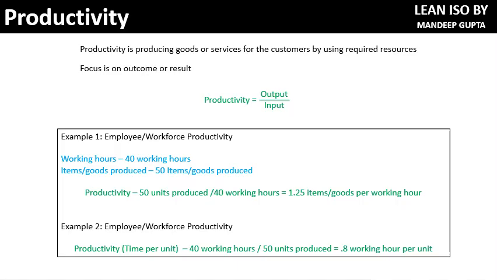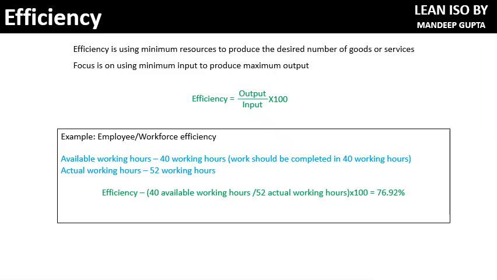Now let's look at another aspect, which is efficiency. Efficiency means using resources efficiently. Productivity is simply talking about desired output. Efficiency is simply producing the same output, or better output, or higher output, by using the minimum input.